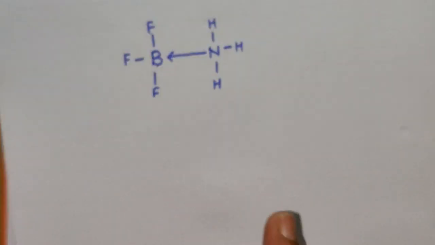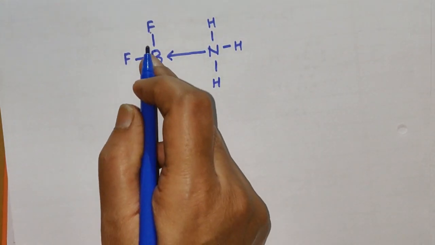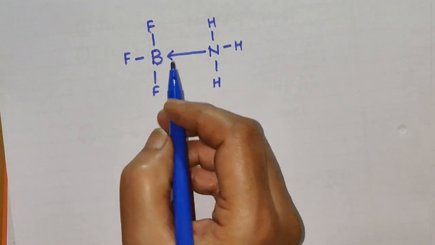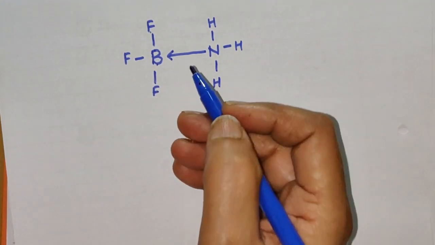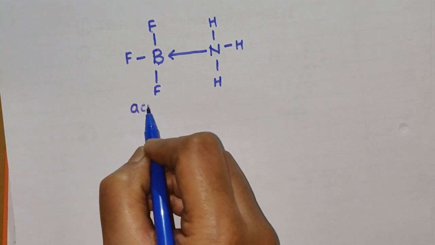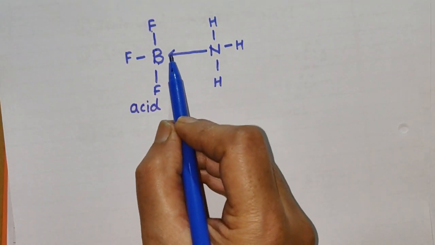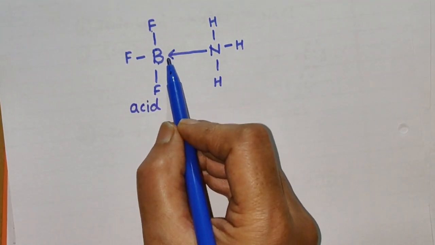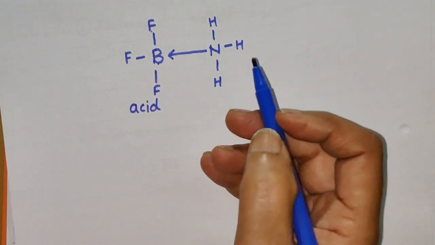This is coordinate bond formation, and in this coordinate bond formation, the substance boron accepts the pair of electrons, and according to Lewis theory, it is called an acid. An acid is a substance which accepts the pair of electrons in the formation of a coordinate bond.